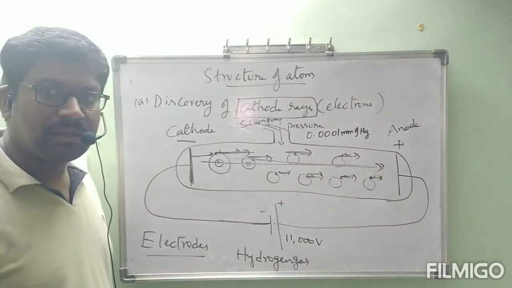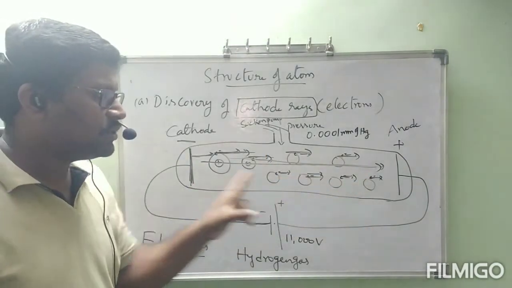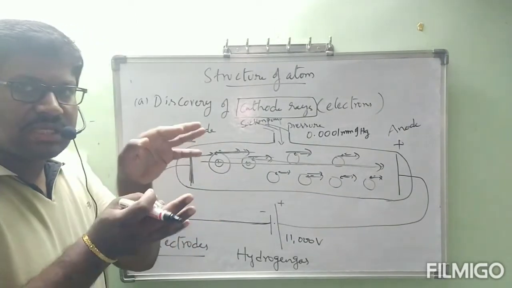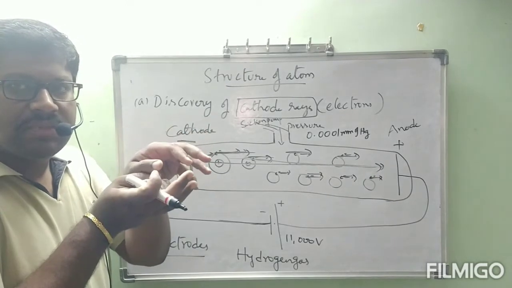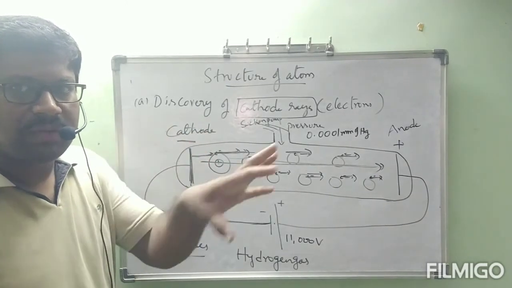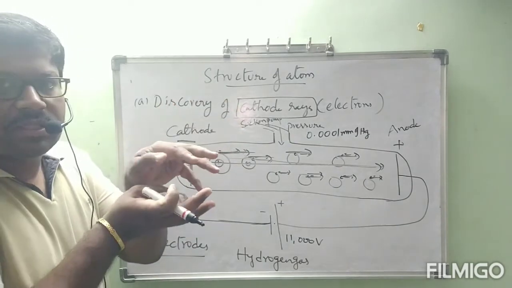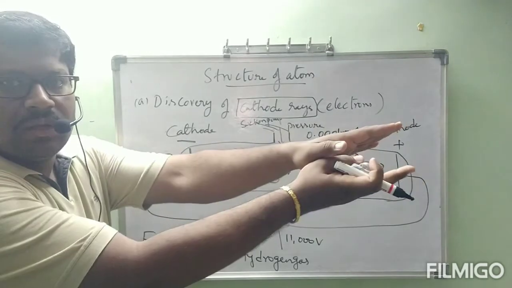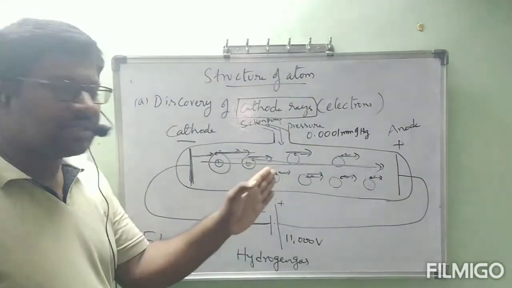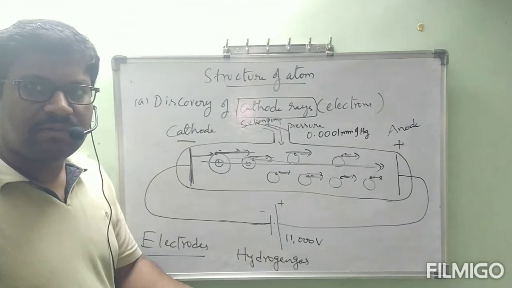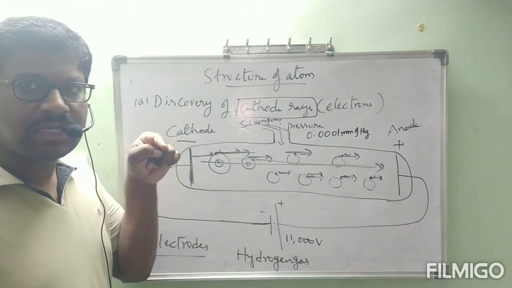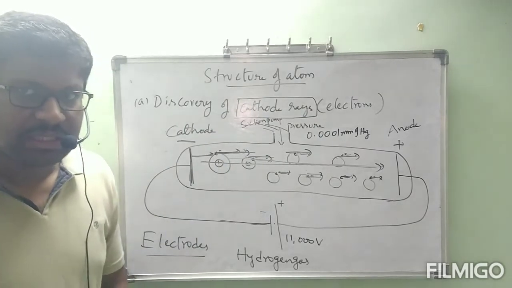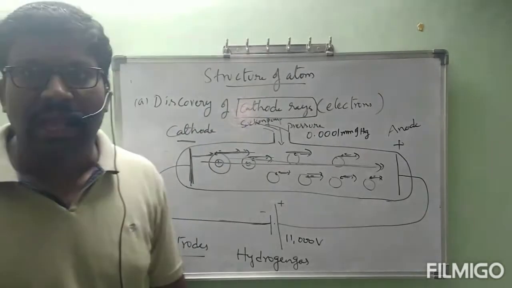See the board clearly. These are all particles of hydrogen. From every hydrogen, one electron came out. Okay, and these are formed like a stream. Stream means like water, how it flows from one place to another place, like that. A group of electrons at once came out. Okay, they are moving from this cathode to anode. Actually, I described it individually like this for understanding purposes. At once if you switch on the battery, immediately you will observe a stream of particles moving from cathode to anode, and immediately they kept the name of that stream of rays as cathode rays.